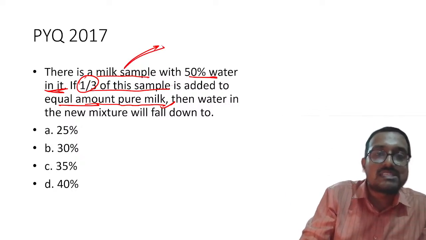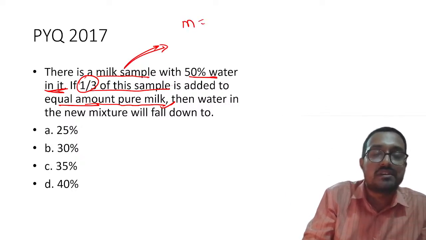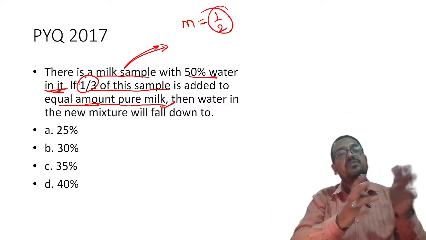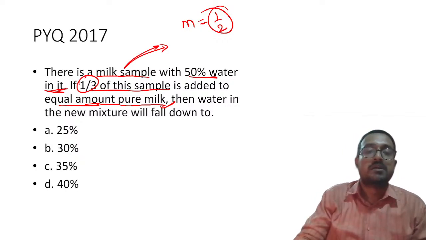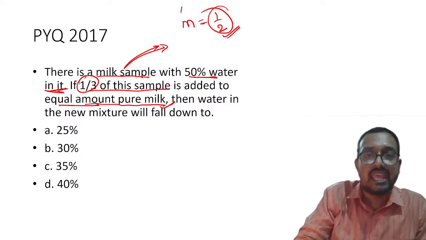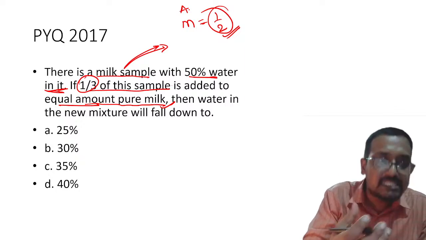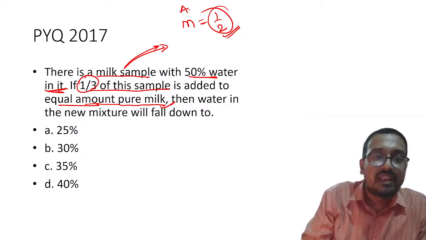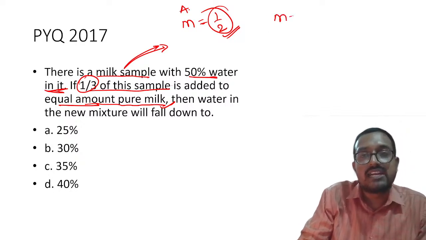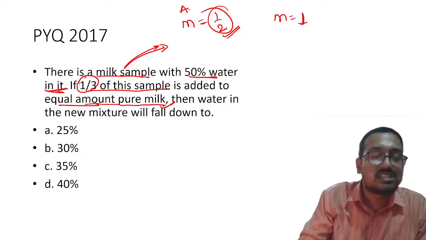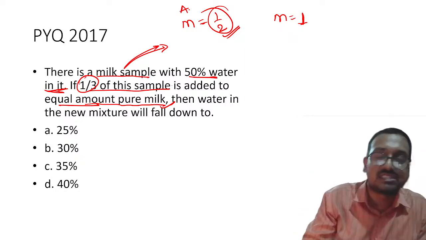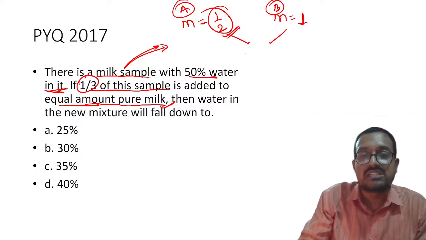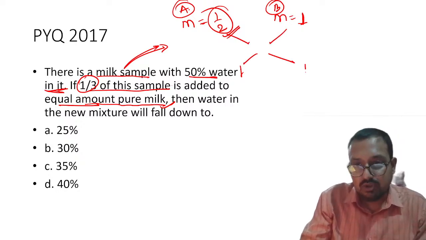So my dear students, in this milk sample, what is the milk's concentration? Milk is nothing but 1/2, right? Because milk and water are in 50-50 ratio. Its weightage in sample A is 1/2. The next one will be like, pure milk was added. So here milk is 1, a pure milk. There is no adulteration. 1 means 1. Complete milk was there. Now, my dear students, this was mixed in equal proportion. How much? Equal proportion, right?